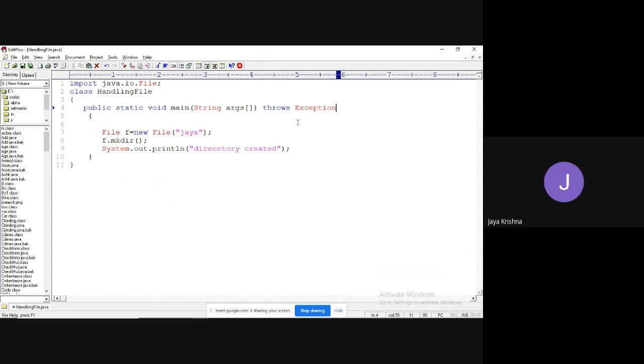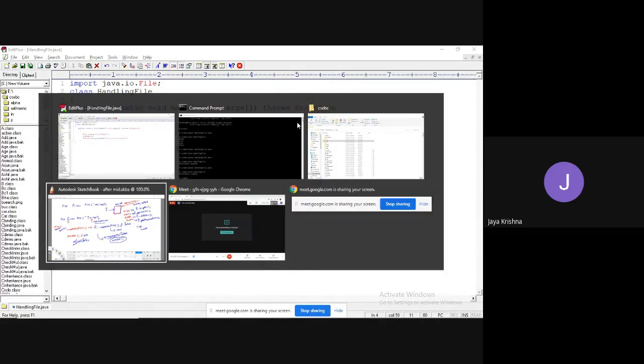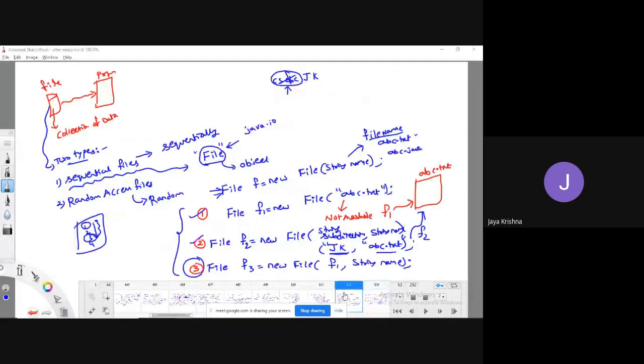Now let me take the third syntax. See, the second one I have explained, right? Let me take the third syntax. The first parameter is a file object. What is that file object? This file object means the directory object. That is what I said, right? And then the string name.